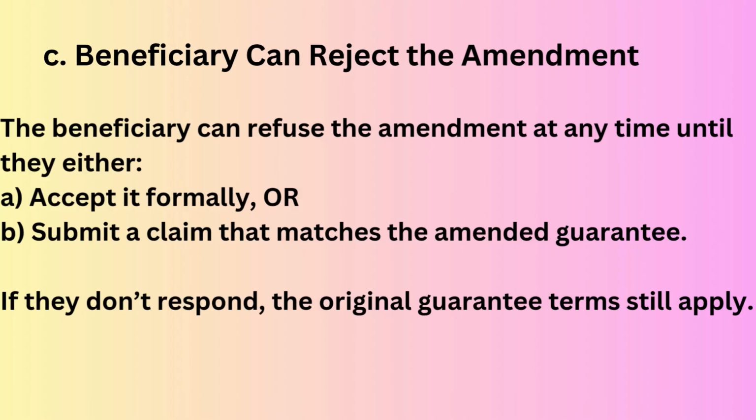So what can the seller do? There are three conditions. First, the seller can reject the amendment. Second, the seller can accept the amendment, and third, the seller does nothing.